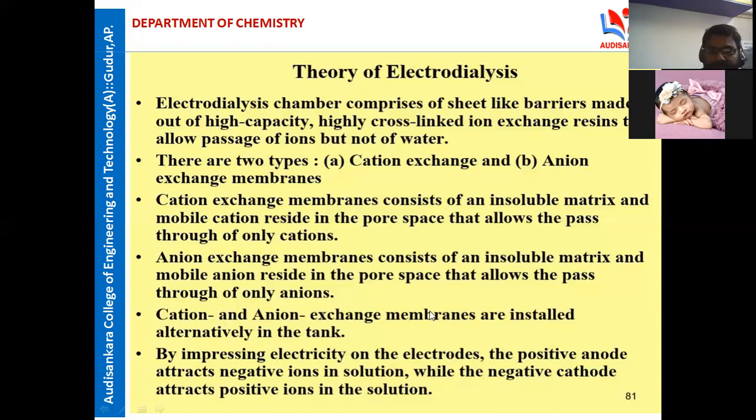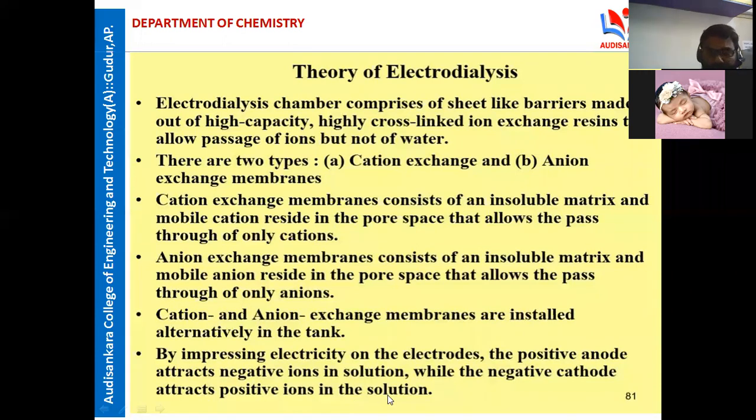Cation and anion exchange membranes are installed alternately in the tank, and this arrangement is called an electrodialysis cell. By impressing electricity on the electrodes, the positive anode attracts negative ions in the solution, while the negative cathode attracts the positive ions in the solution.